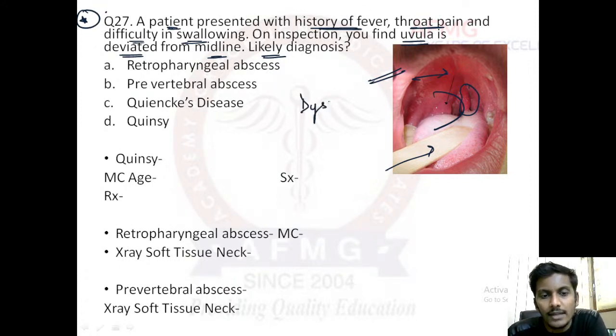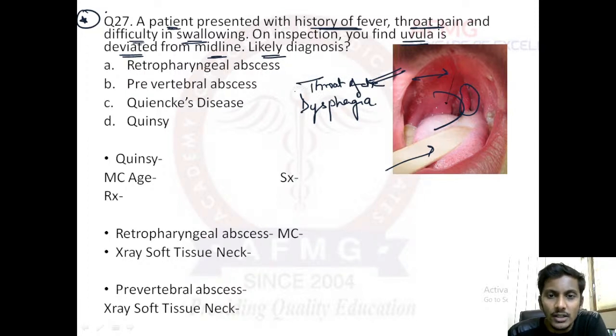The patient complains of history of fever, throat pain, and difficulty in swallowing. Difficulty in swallowing is known as dysphagia. Along with that, there would be throat ache. Sometimes the patient complains of difficulty in opening the mouth due to spasm of the medial pterygoid muscle, and the difficulty in opening of mouth is known as trismus or lockjaw.